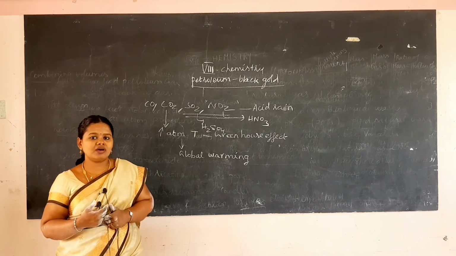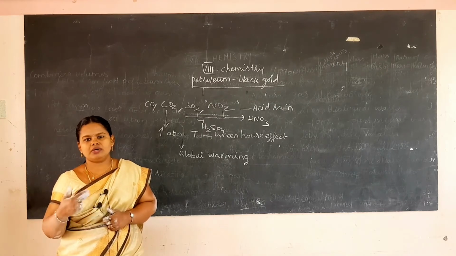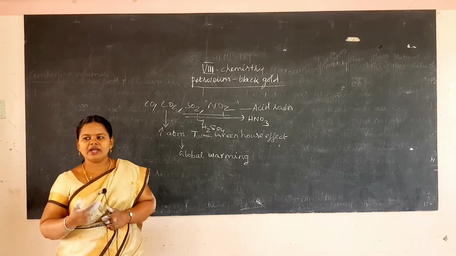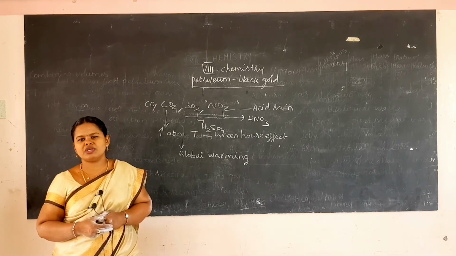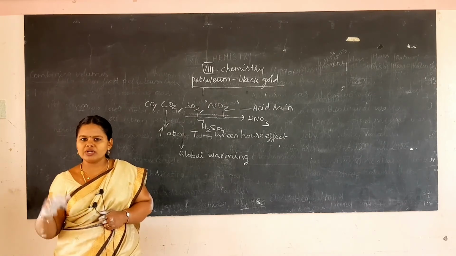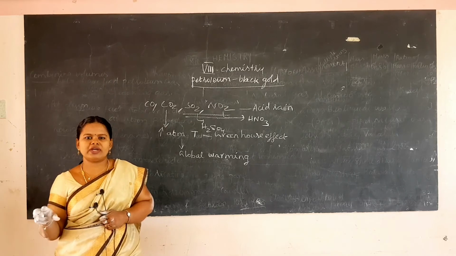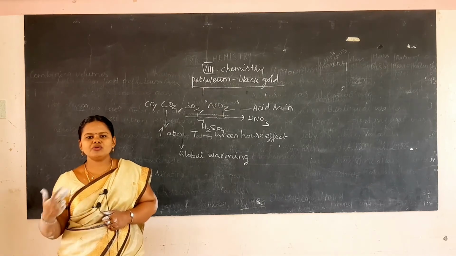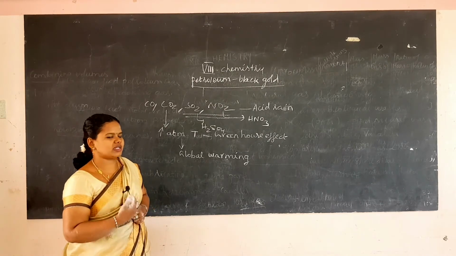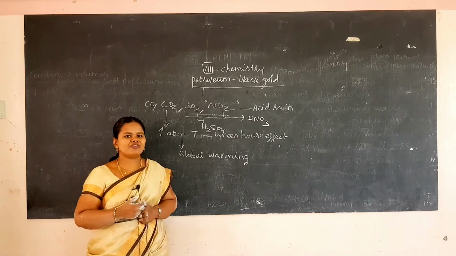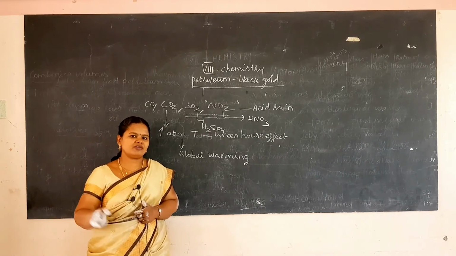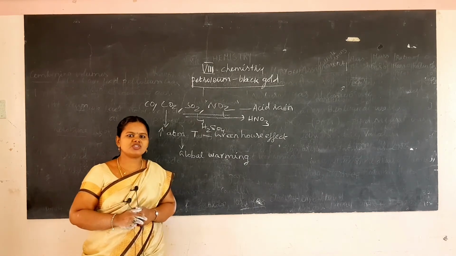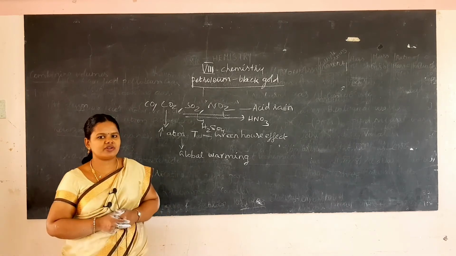These are all non-renewable sources of energy, and these are all exhaustible sources of energy. Once you use an excess amount of them, they get depleted, and the future generation will not get these types of fossil fuels. So you are depleting the fossil fuels. So you save energy, save earth, and save your future generation.